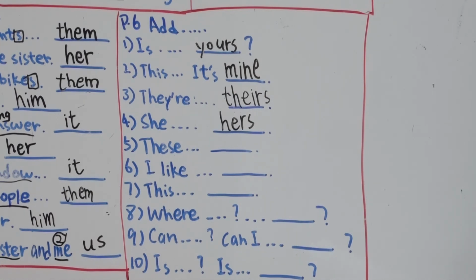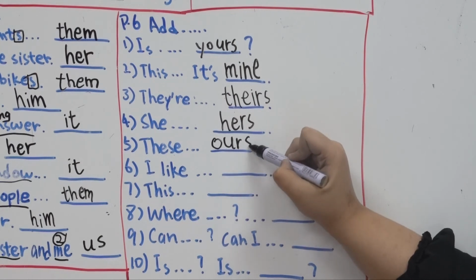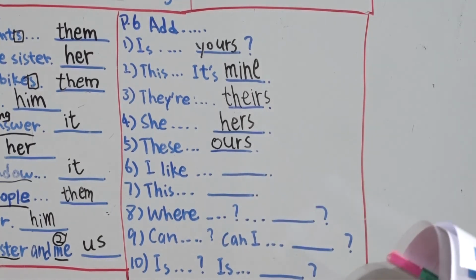Instead of saying these are our folders, we can use these are ours. Yes, simple as that. Understand? So please do 6 to 10 very, very quick.